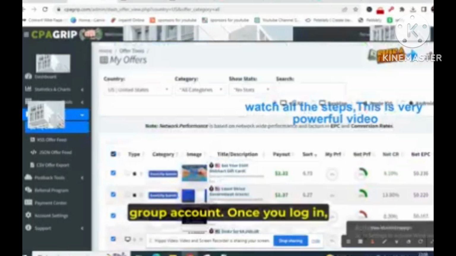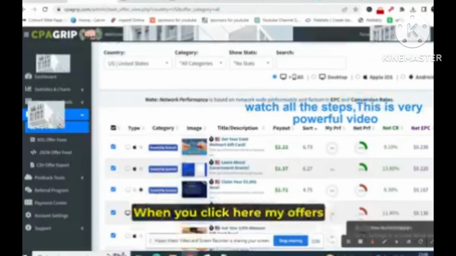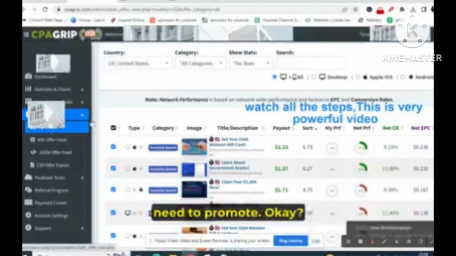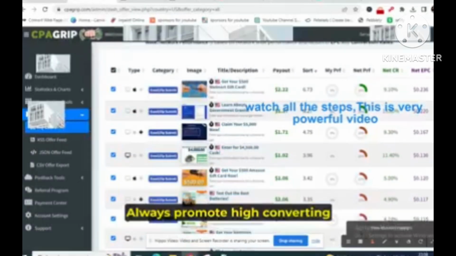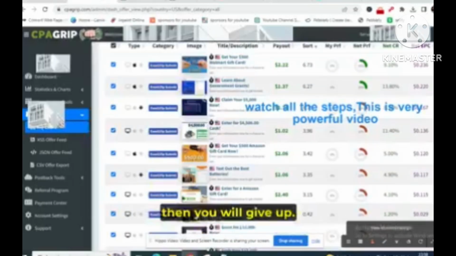See, this is the dashboard of the CPA Grip account. Once you log in, you need to come here and click over here, Offers, My Offers. When you click here, My Offers, select United States. These are the offers which you need to promote. Okay, remember one thing, there is a golden rule: always promote high converting offers. Okay, it's not like you send the traffic, and if you don't receive a conversion, then you give up. So always promote high converting offers.